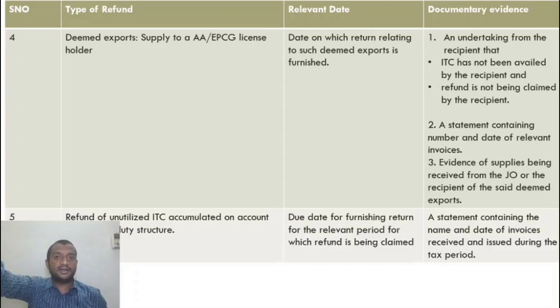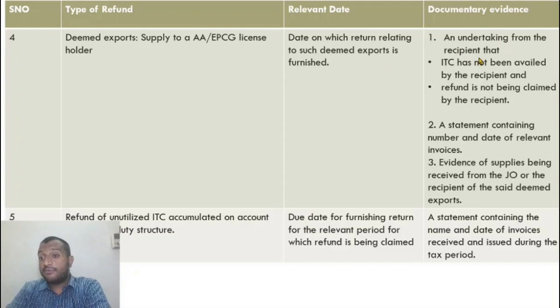If he claims the input credit, again double benefit is being given. Let us say 100 rupees is the credit, 100 rupees is getting credit, tax is being lost. 100 rupees I am getting as refund, tax is being lost. Nowhere is the government gaining. All right. So this double benefit should not be there. That is why I obtain a declaration from him saying that he will not claim a refund, and that he will not avail input credit. Based on these two conditions, I as a deemed exporter can claim a refund. So what is the relevant date? Date on which the return relating to deemed exports is furnished. The return for us is 3B. GSTR 1 is not a return. Please remember.